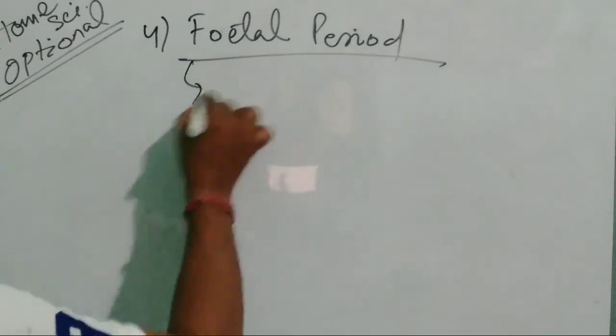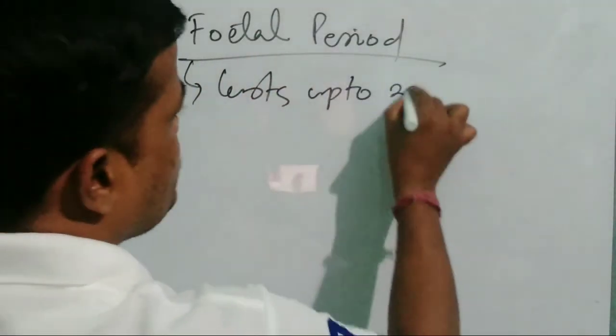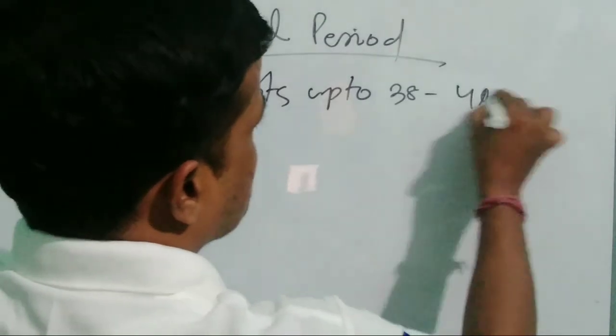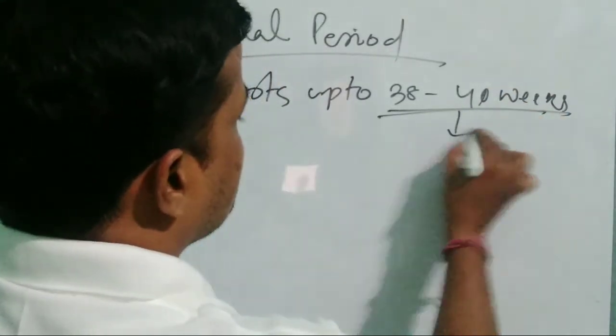It lasts from 30 weeks up to 40 weeks, that is, up to the birth, till the birth.